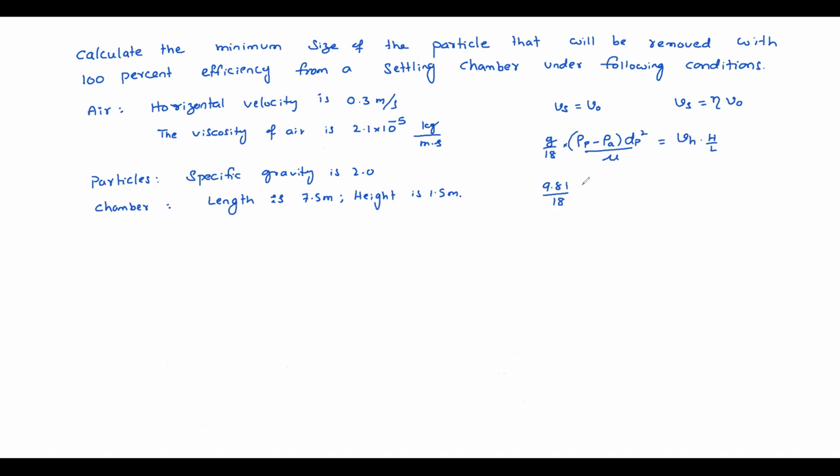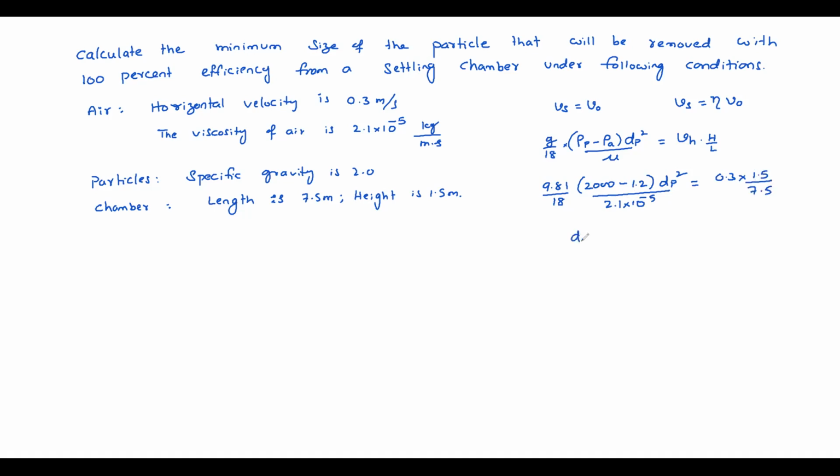So just substitute here everything. 9.81 by 18. Density of particles 2000, because specific gravity 2 means density 2000, minus density of air, around 1.2 kg per meter cube, which can be neglected if you want. dp square by mu, where dynamic viscosity is 2.1 into 10 power minus 5, SI unit only. Horizontal velocity is 0.3, height 1.5, L is 7.5.